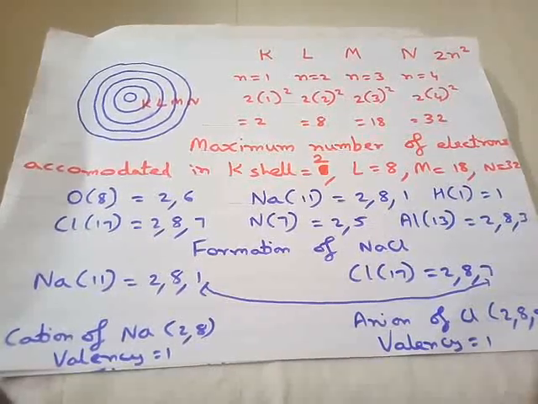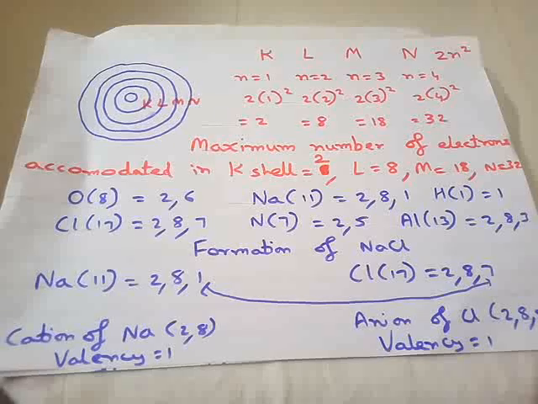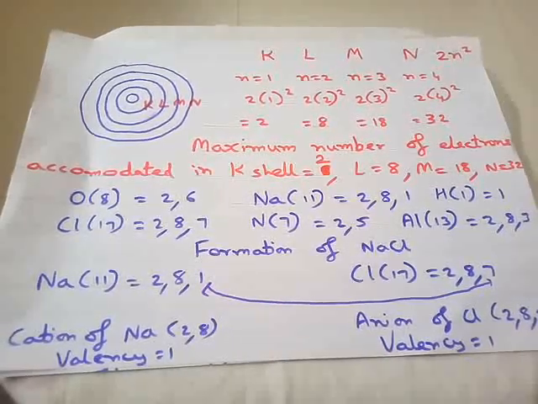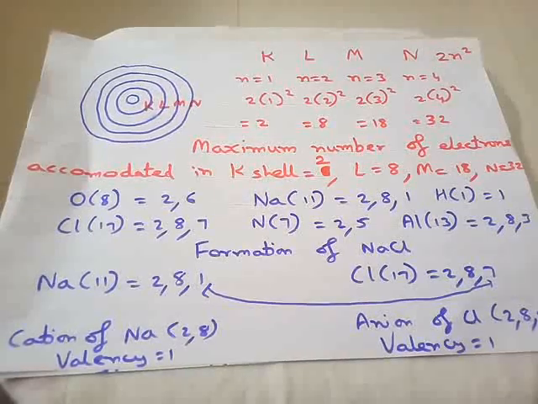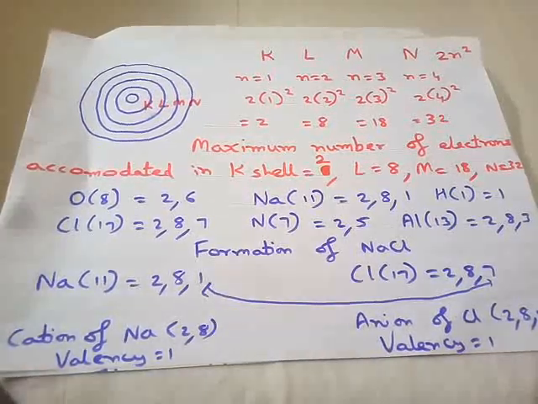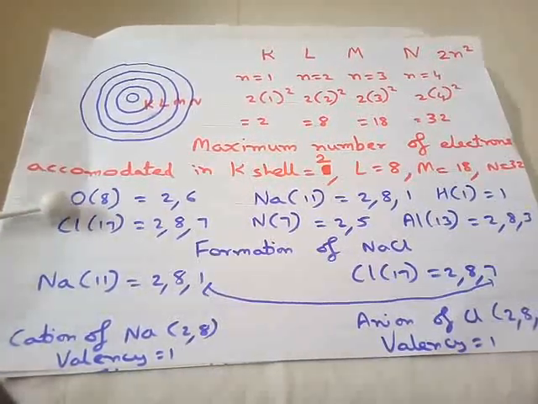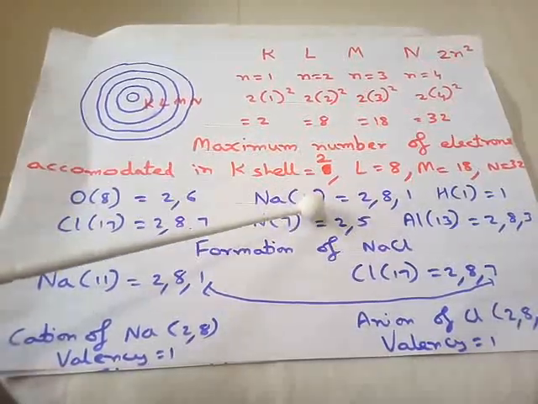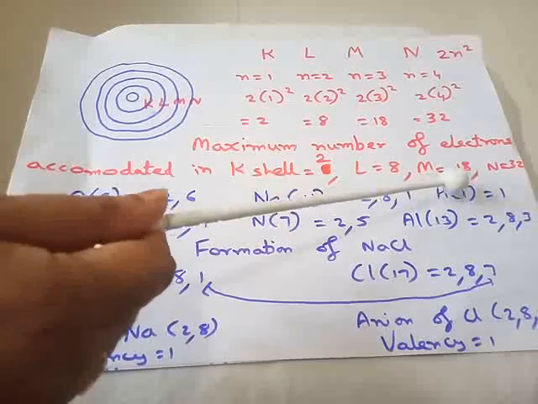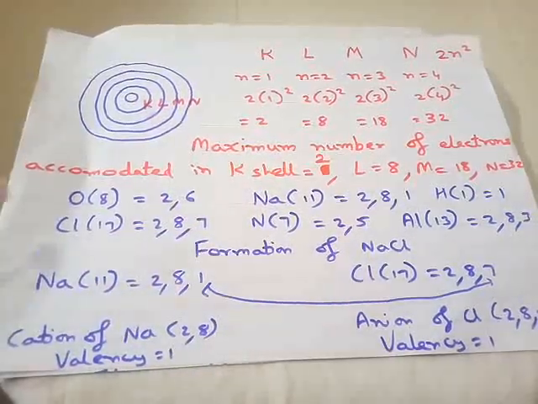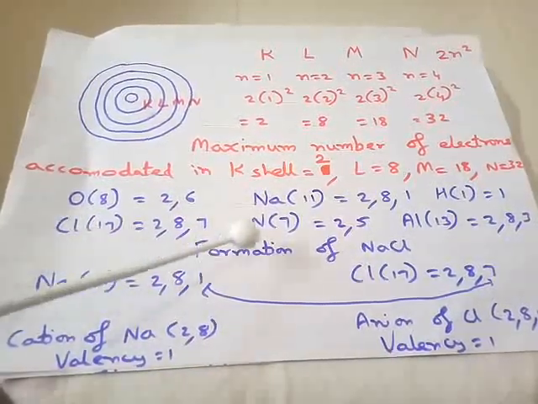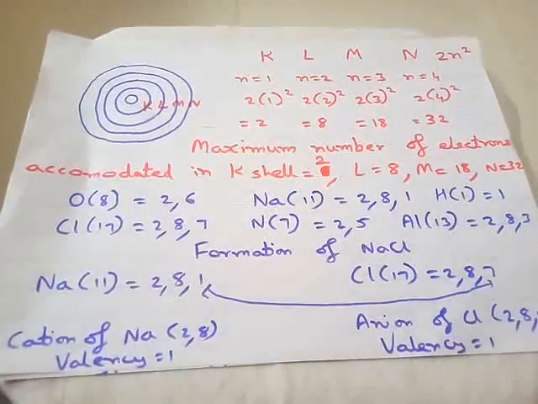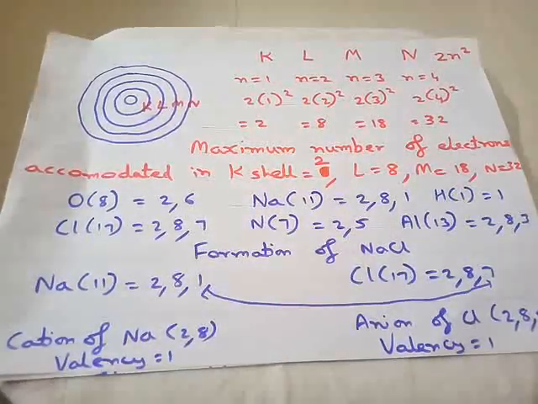Just as you all have your unique roll number in school, each and every element has its unique atomic number. I have taken an example of oxygen having atomic number 8, sodium 11, hydrogen 1, chlorine 17, nitrogen 7, aluminium 13. You know the atomic numbers.